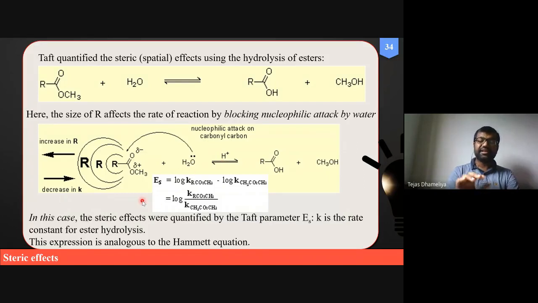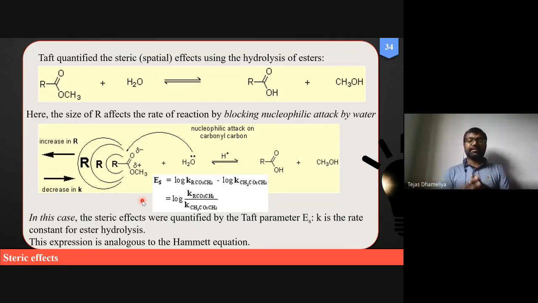Taft, motivated by what Hammett had done, might have thought: Hammett considered the rate of hydrolysis with electron withdrawing and electron donating groups and gave his own parameter, so why not, by taking the concern of the bulkiness of R, give a separate parameter? Why not a different parameter such as the Taft steric constant?